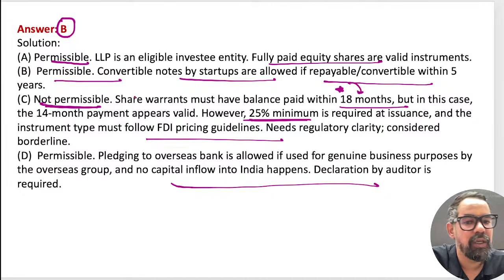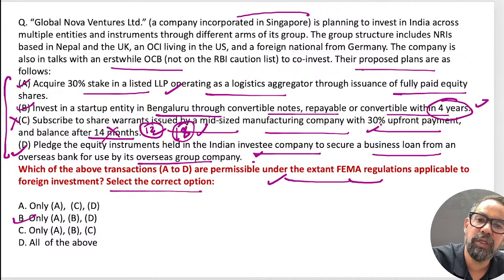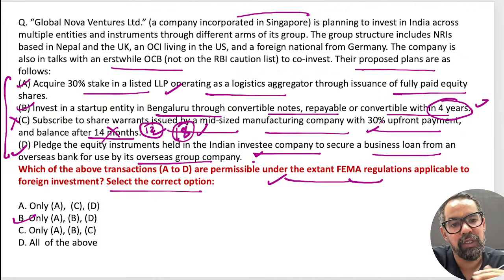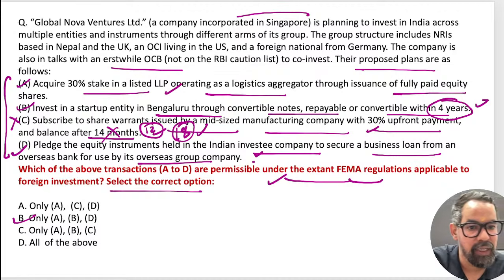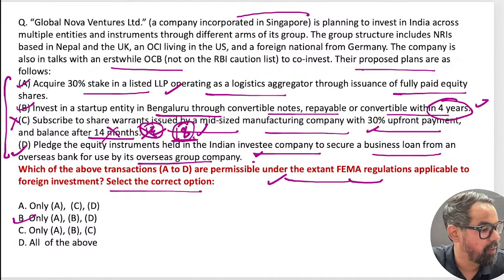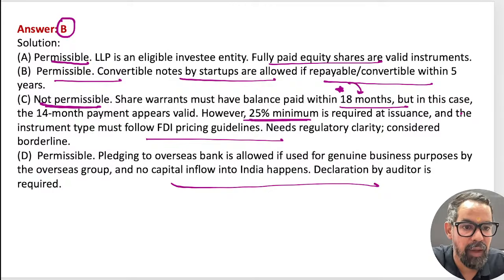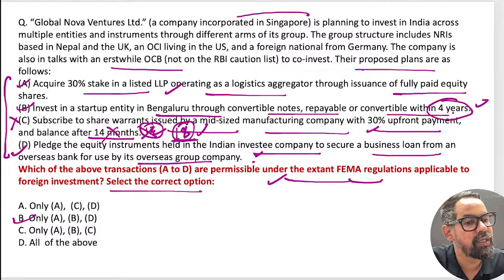See, it is 25% minimum, but how much have they already paid? 30%. That is the downside, 25% is the downside. So the company has already made the upfront payment of 30%. The remaining 70% they have to pay within 18 months, that is the case here. It is not 14 months, sorry, it is 18 months, and the rest is within 5 years, and they are making the payment within 4 years. That's why it is also correct.